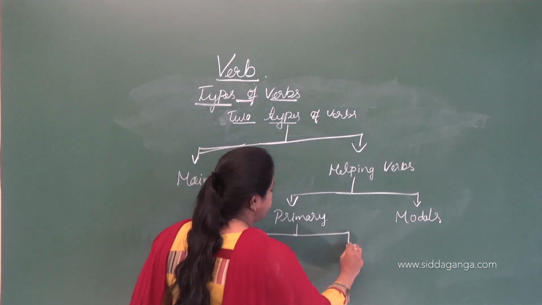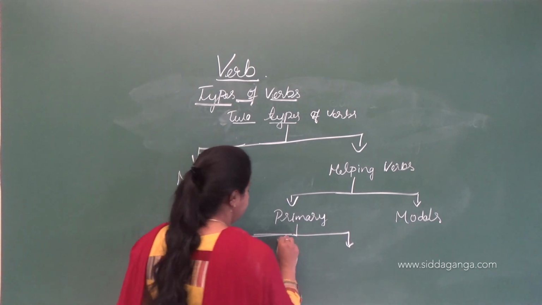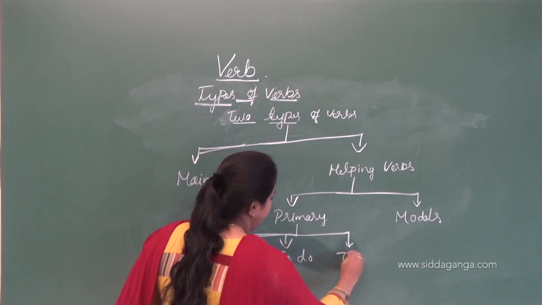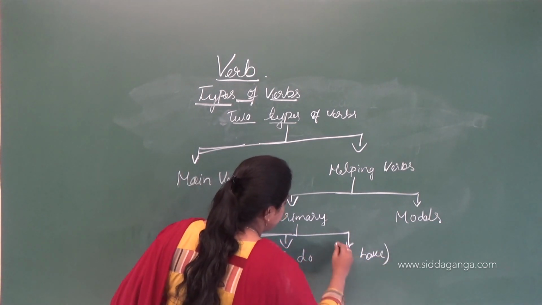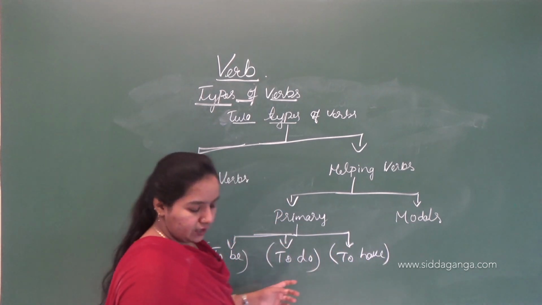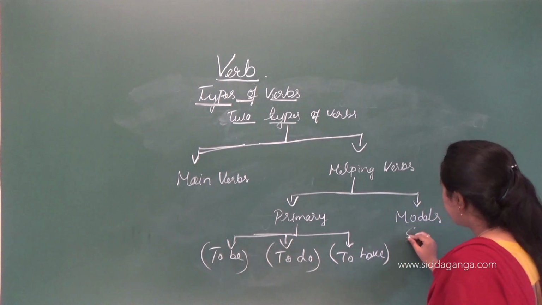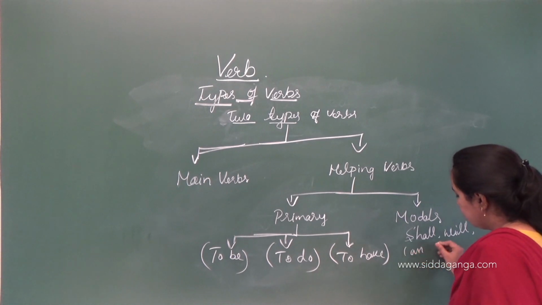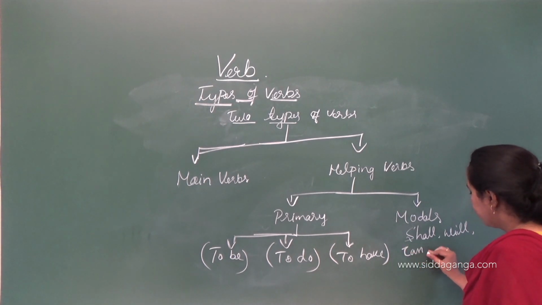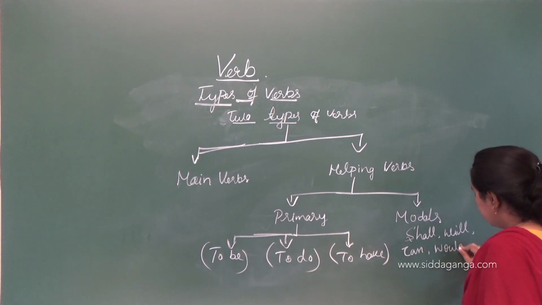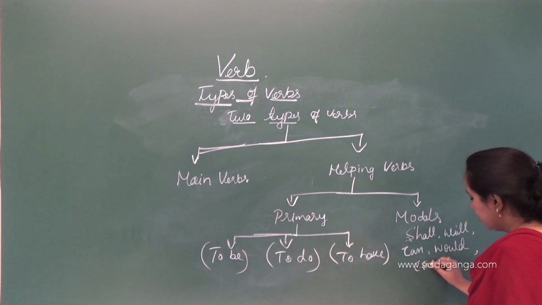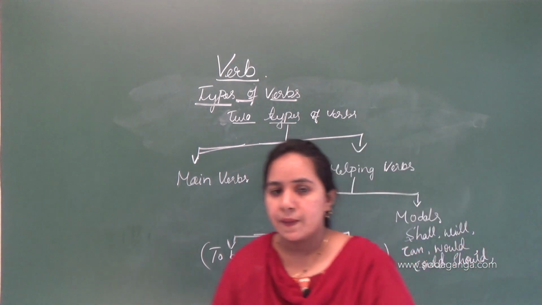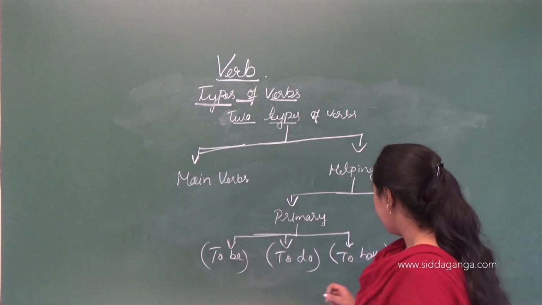Again, the primary verb is divided into three: to be, to do, and to have. And here the modals are shall, will, can, would, could, should, and also may, might.